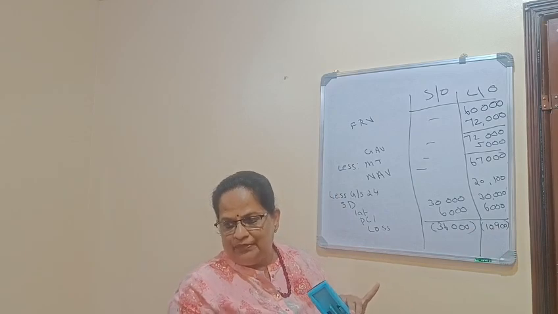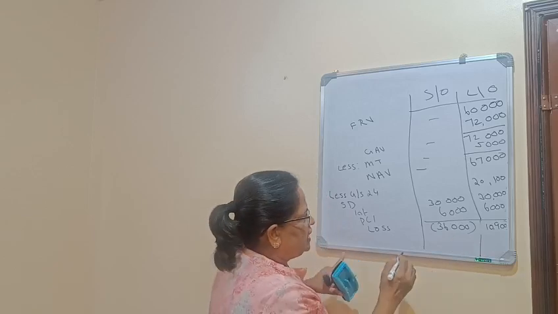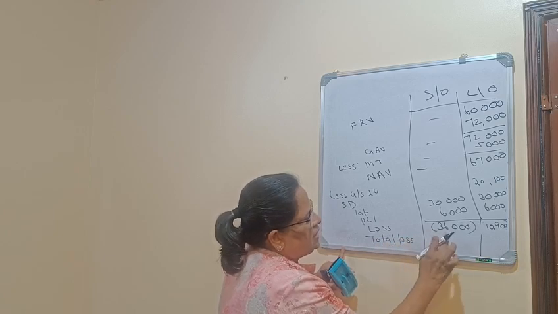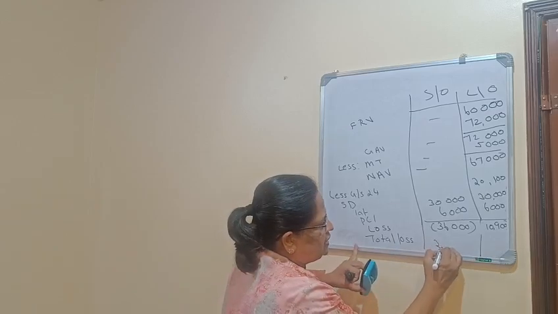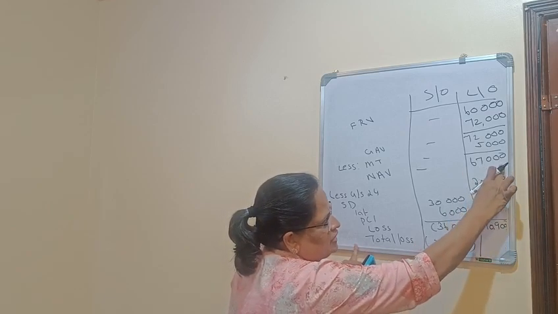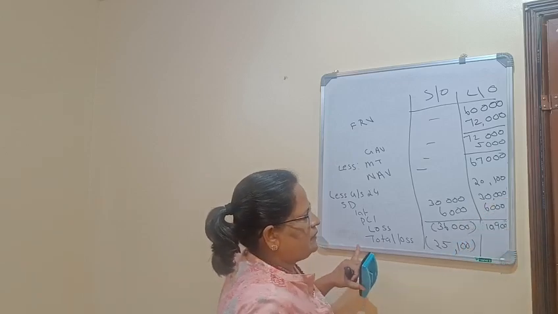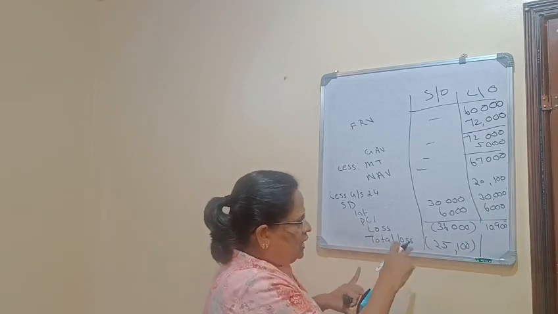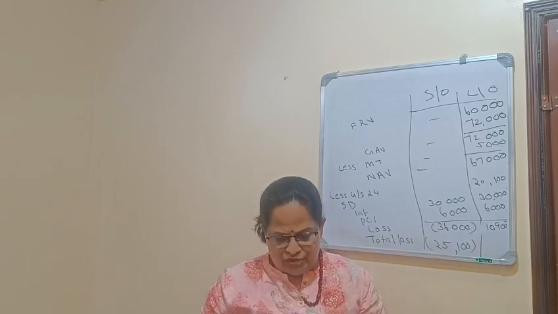So the total loss from both house properties: 36,000 is a loss and 10,900 is a profit, so 25,100 is the loss.